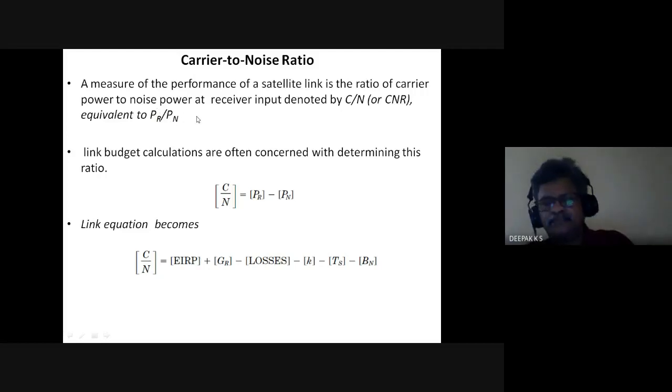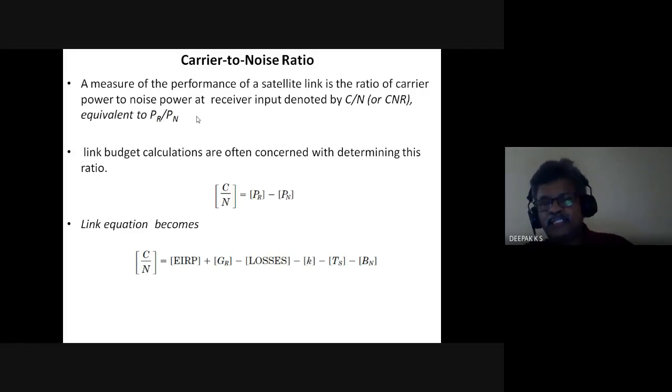This is like you have a modulated signal. Naturally, you have a carrier. In general, you have SNR also, which may be referred to for a baseband, demodulated signal. You have this baseband signal and noise after demodulation.